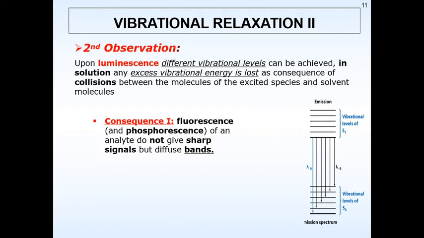Have you not observed that your UV visible spectra is also not a sharp band, and your IR spectra is also not a sharp band? But the moment you move to NMR and mass spectra, those are sharp bands. In the same way, because we are making use of UV visible light only in the emission spectra, we will be getting bands, but we will not be getting sharp signals in the fluorescence and phosphorescence spectra.